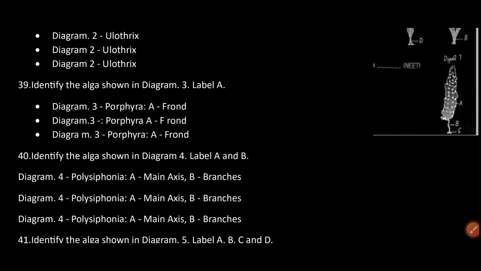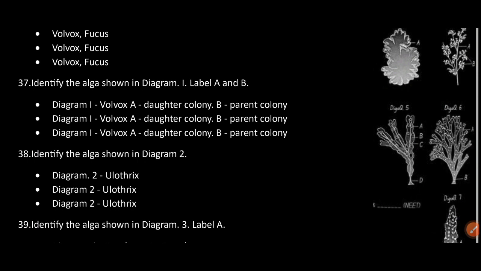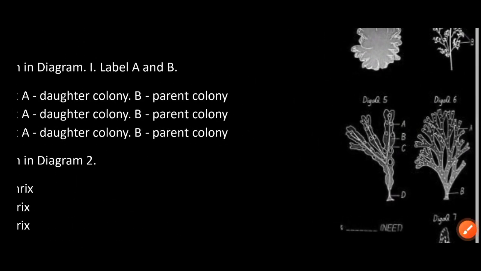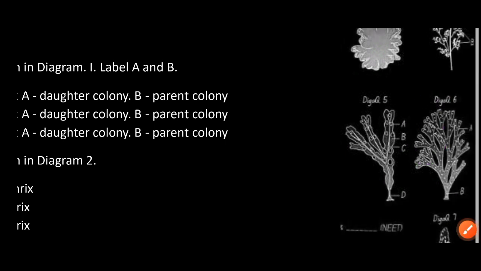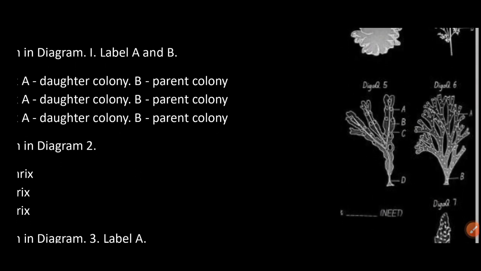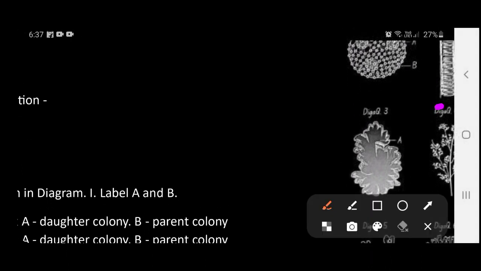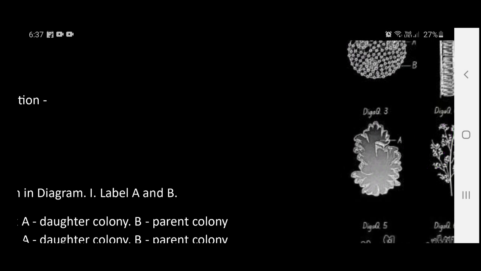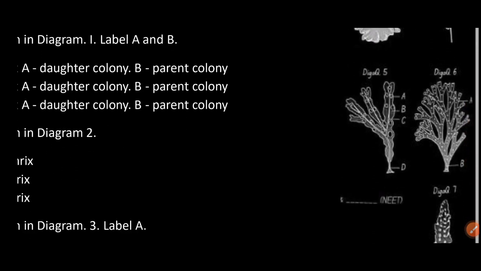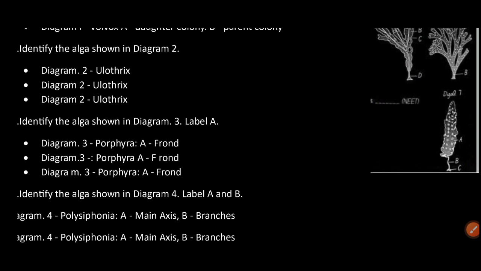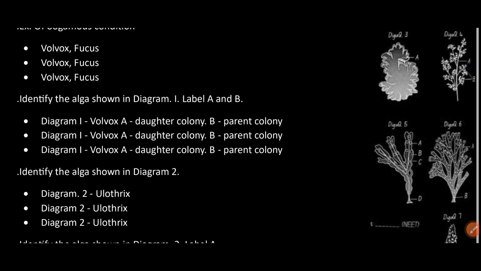Diagram 4 is Polysiphonia. A is the main axis and B is the branches.